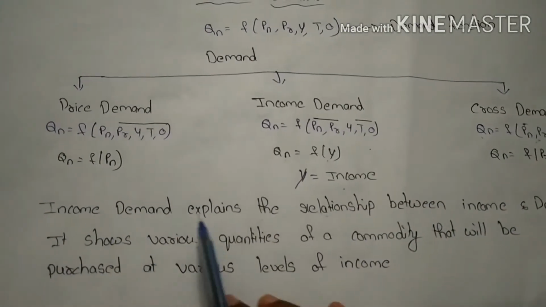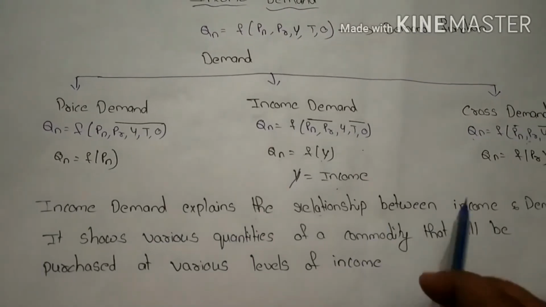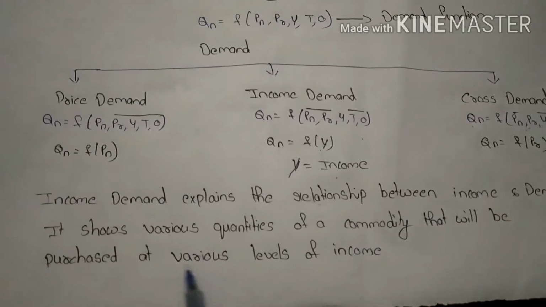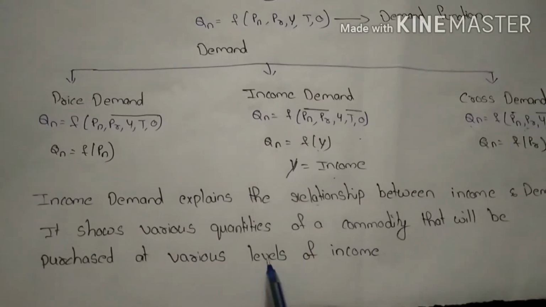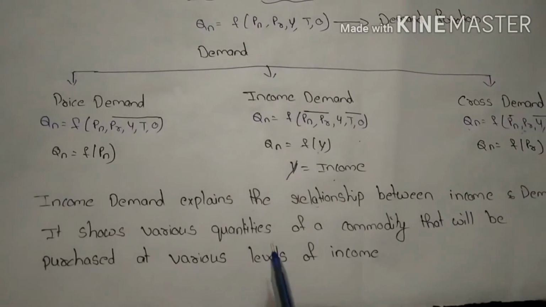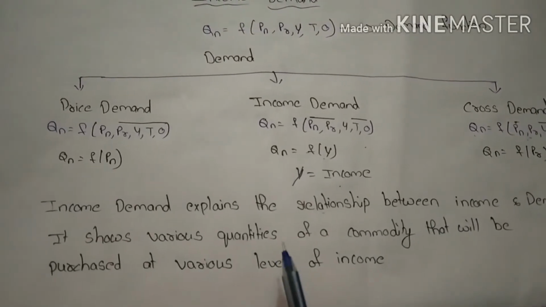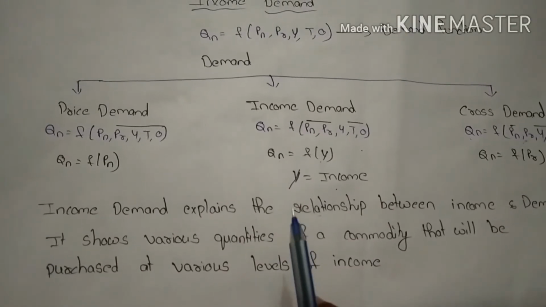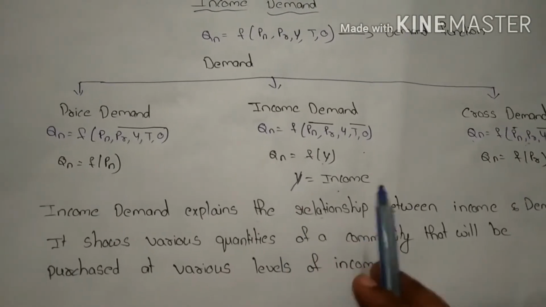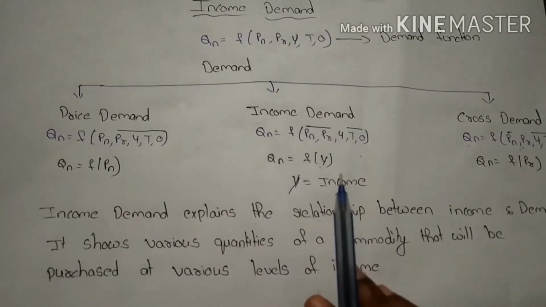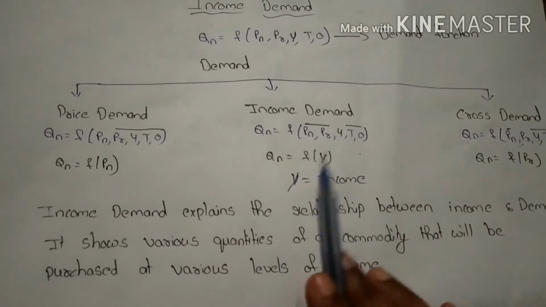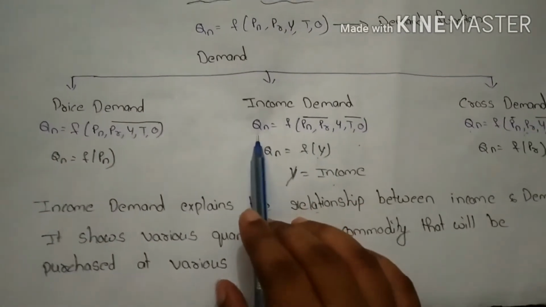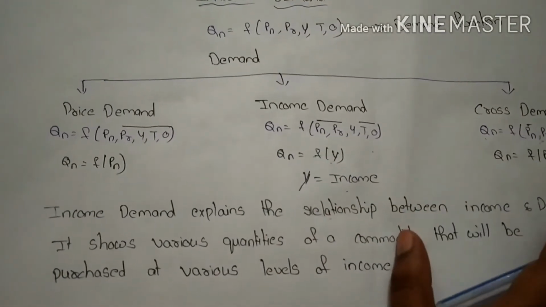Income demand explains the relationship between the income and demand. It shows various quantities of a commodity that will be purchased at various levels of income. Suppose the consumer's level of income increases, then how will the demand change? It means if the income level increases, then will it lead to decreased demand or increased demand? That should be explained in income demand. So, in income demand, only the income and demand should change, and all the other factors should be constant here.